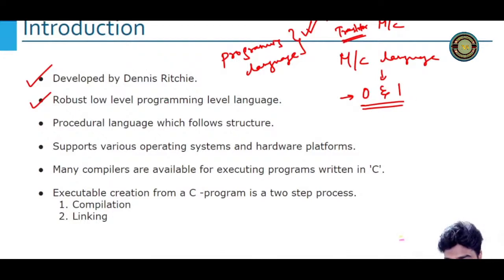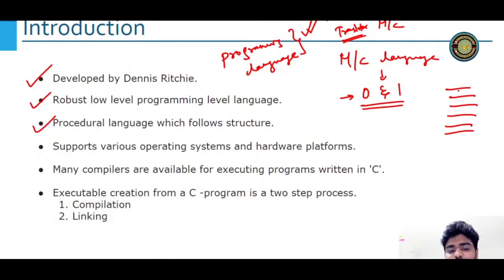Okay, great, I'm getting some comments. Raghav, Jayachandran, very good, perfect. So you know the concept. Procedural language which follows the structure. So this is a procedural language. That means when you're writing in C, oh my god, I'm getting a lot of replies of compiler. Perfect. I have a great audience here.